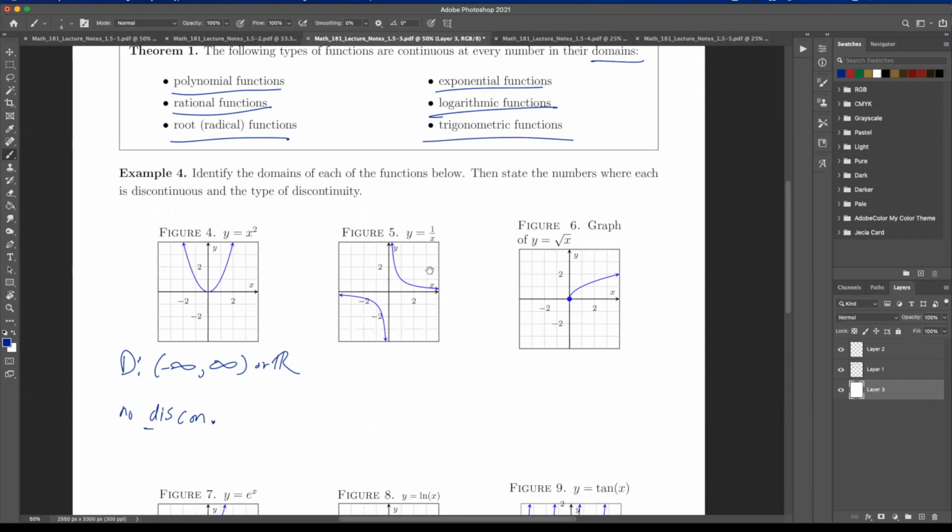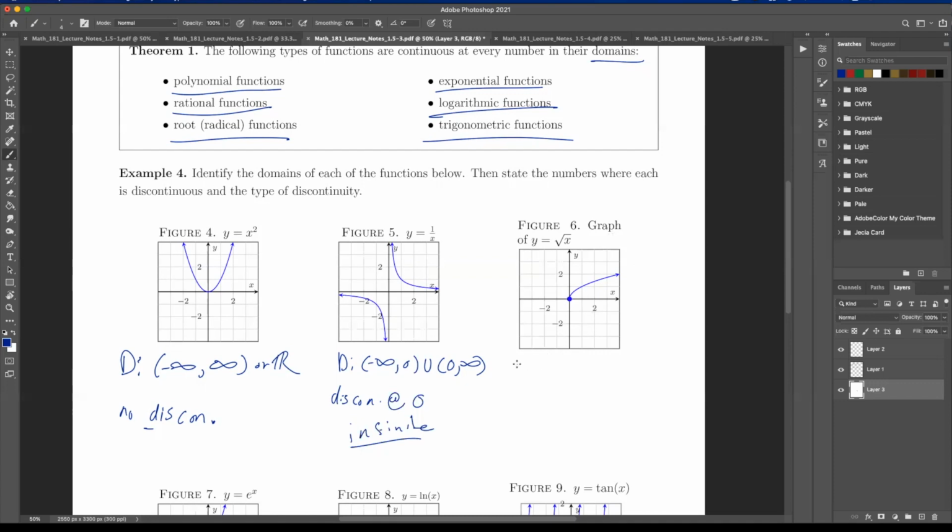Here, we're going to look at this one. We have 1 over x, and so this is a rational function. So the domain here is from -infinity to 0, not including the 0, and from 0 to infinity. Where's the point it's discontinuous? It's discontinuous at 0, and it's an infinite discontinuity. So it's continuous everywhere in its domain, and it's not continuous at 0, which is the one point outside its domain, and this is an infinite type.